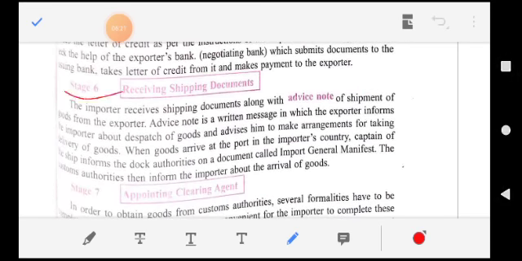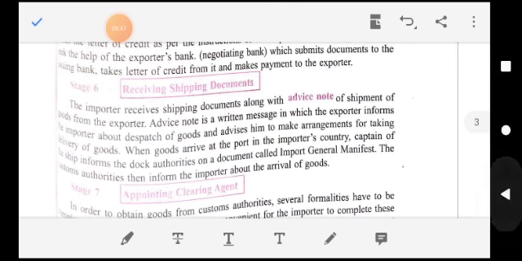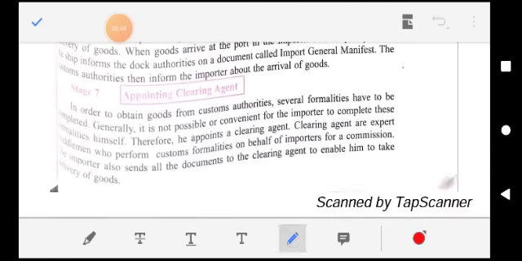The next one is receiving shipping documents. In this stage, my dear students, when the exporter sends the goods, he also sends shipping documents and an advice note to the importer. Advice note for what? The precautions to be taken while receiving goods. Yes.